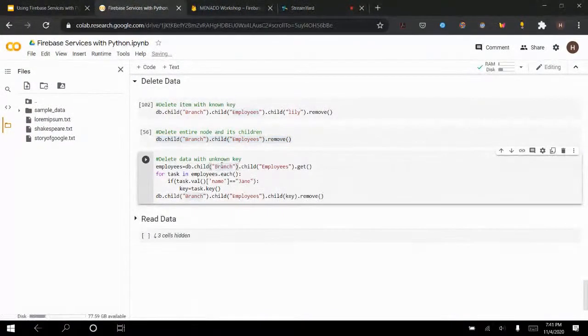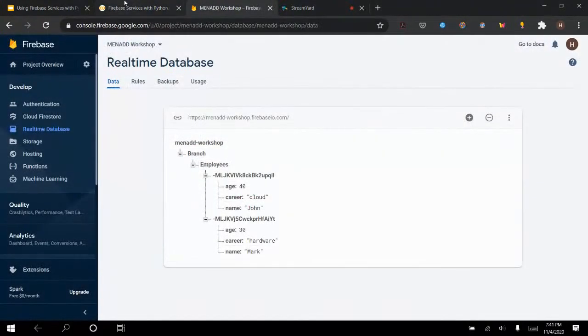Now to delete data with an unknown key, very similar to the update, we are able to delete the key by doing the same process. So we get all the children of employees, then for each person in employees.each, we just get the key, and if the name is Jane, we delete this one. So to delete Jane, I run this one, and then I can see that Jane is gone.